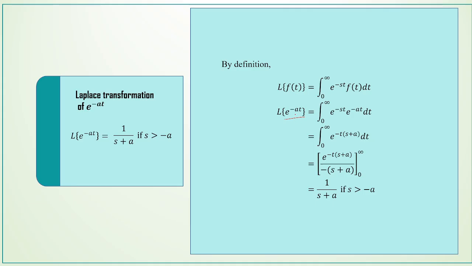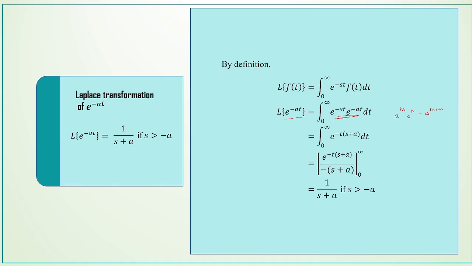L of e power minus at is equal to integral 0 to infinity e power minus st into e power minus at dt. And this we have already studied in lower classes, that is a power m into a power n is equal to a power m plus n.